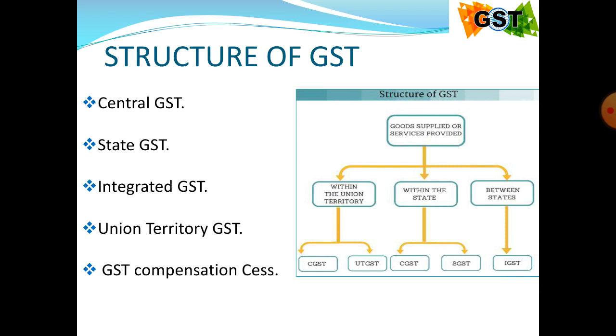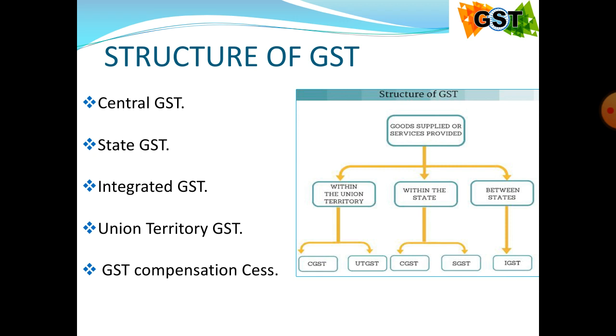Equal portions are shared by the central government in the form of CGST and the Haryana state government in the form of SGST. 12% is the total tax rate applicable on the supply of the product in Haryana state. 6% tax revenue will be collected by the central government as CGST, and the Haryana state government receives SGST as 6% of revenue. The revenue is equally shared between the central government and state government in the case of intrastate supplies.